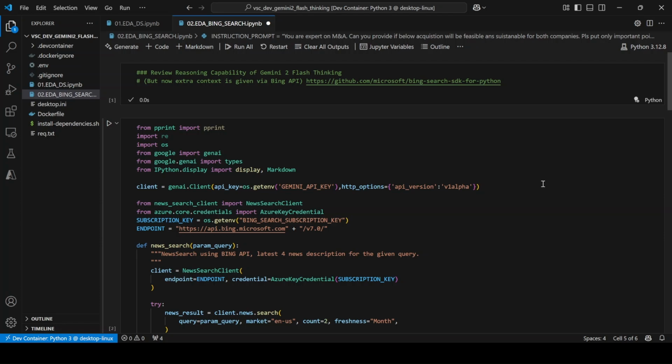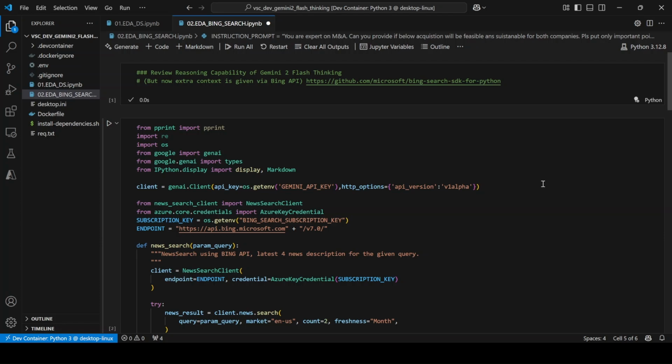In the first, only the simple news. In the second, we'll have the news as well as some more related news articles sent to the reasoning model, and we are going to see the response. And let's see how the reasoning model performs.